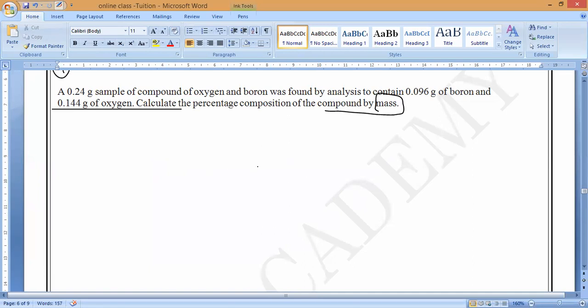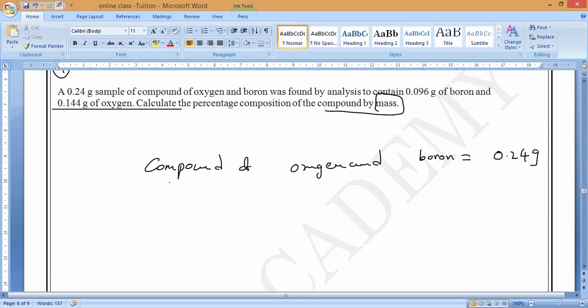So now we have a compound of oxygen and boron combined. What is the total mass? A compound of oxygen and boron, 0.24 gram. Oxygen and boron together, what is the mass?